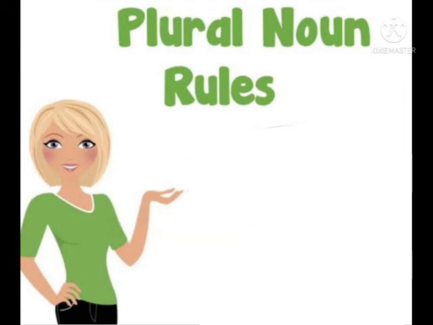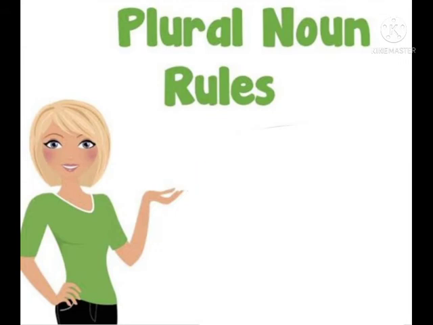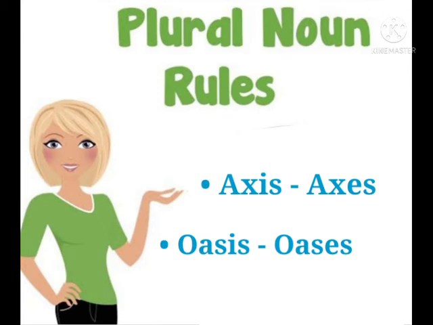Now rule number 20. Words borrowed from Latin that end in ex form their plural by changing ex to ic and adding es. Now the last rule. Nouns ending in is become plural by changing is to es.